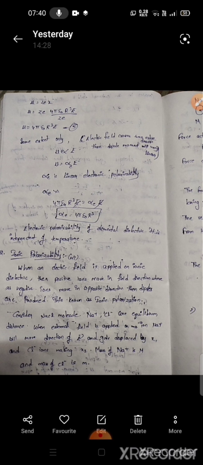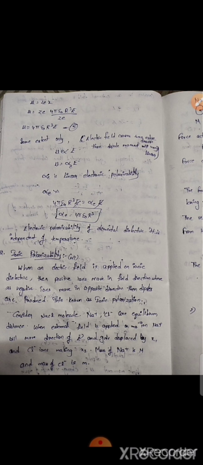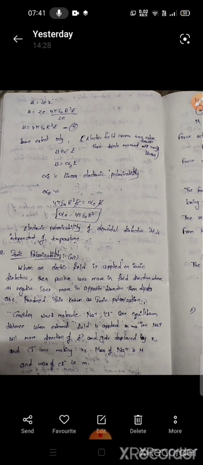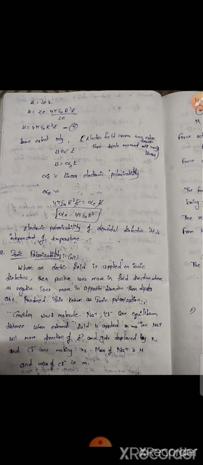Next, ionic polarization. Ionic polarization is the same as electronic polarization in definition, but in electronic polarization we take electrons, and in ionic polarization we take ions. When an electric field is applied to an ionic dielectric, the positive ion moves in the field direction, whereas the negative ion moves in the opposite direction. Then dipoles are produced. This is known as ionic polarization. For ionic polarization, I am considering an NaCl molecule. Na plus and Cl minus are at equilibrium distance.